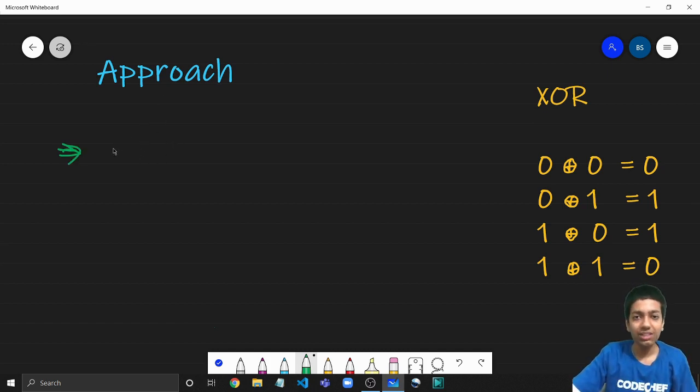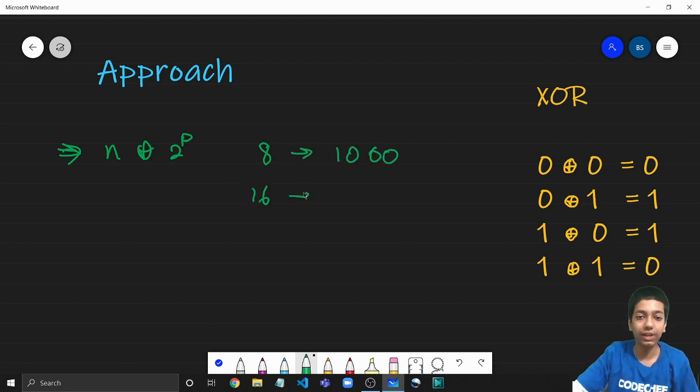But let us think about something that is very special with XORing a number n with a power of 2, right? So what is so special about XORing any number n with a power of 2? Not just any number, but a power of 2. So first thing to observe is that if we write any power of 2 in base 2, so in binary form, how does it look? So let's say I take 8. This in binary form is nothing but 1000, right?